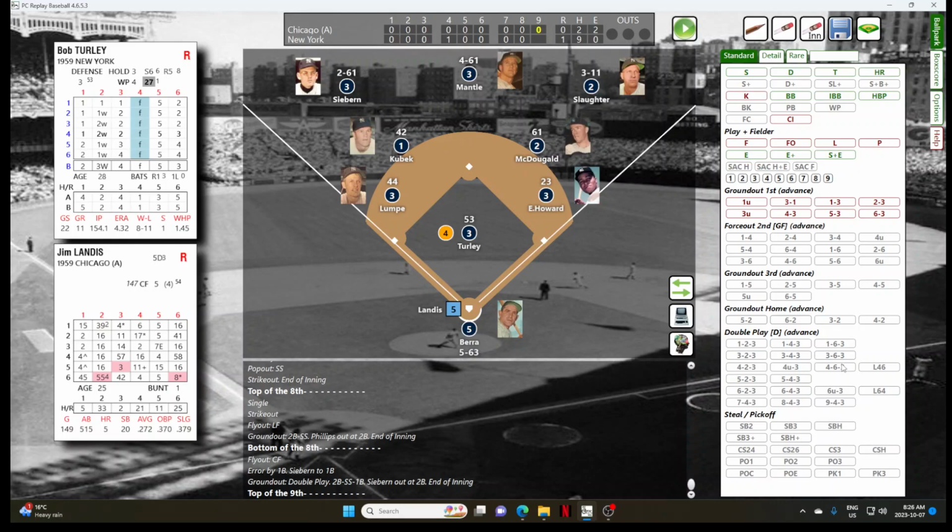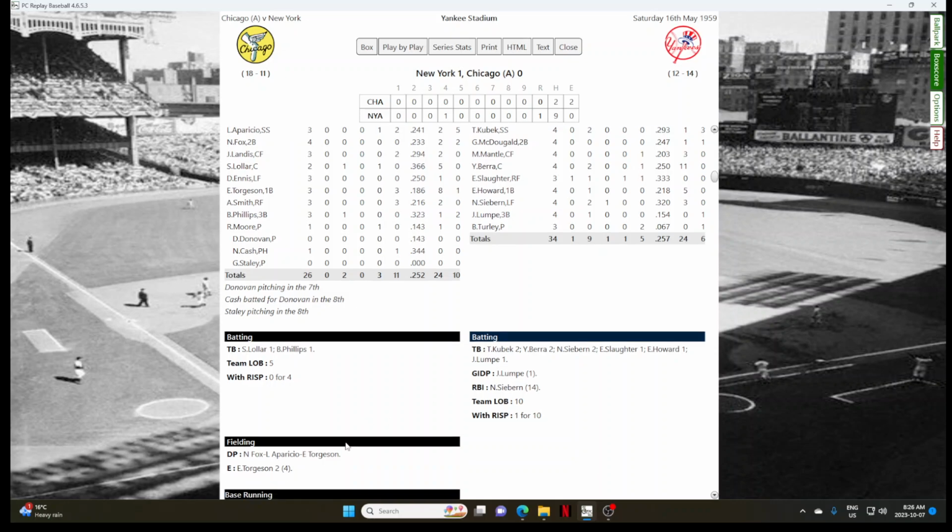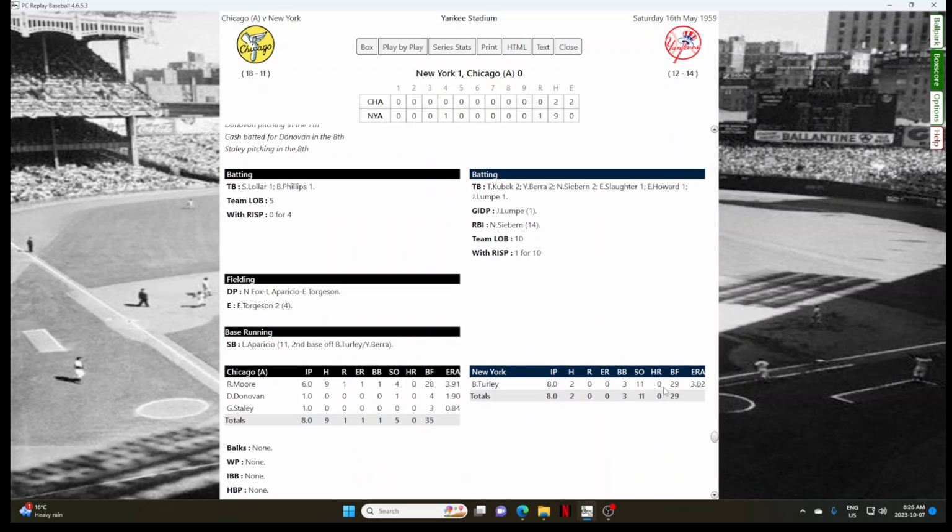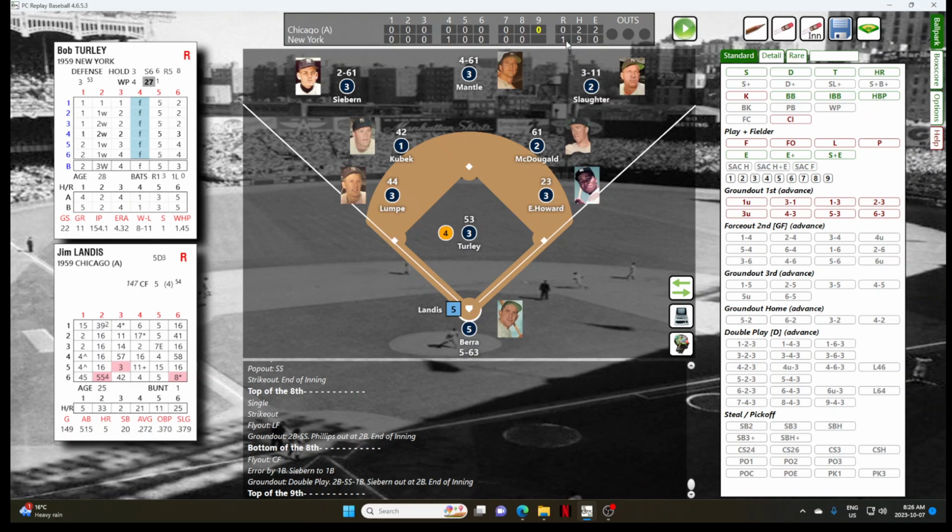To the 9th we go. 1-0. Last chance for the White Sox. There is no way on God's green earth with a 2-hit shutout that Bob Turley is coming out of the game, even though he's faced more than 27 batters, I'm sure. Let's see. He's faced 29 and has 11 strikeouts. What a game he's been pitching. And Landis hits a ground ball to Lumpe over to first, and that's out number 1.